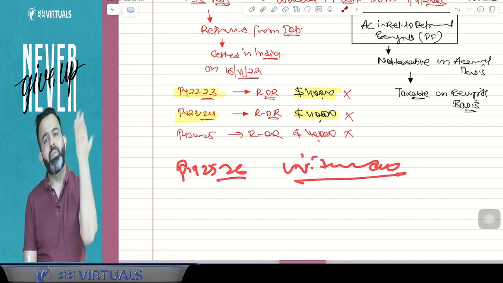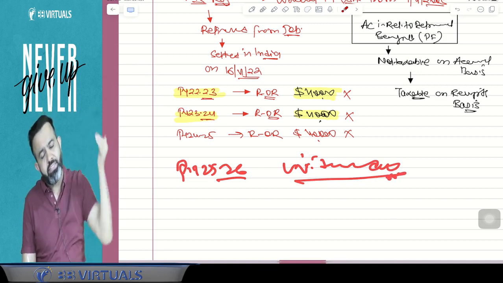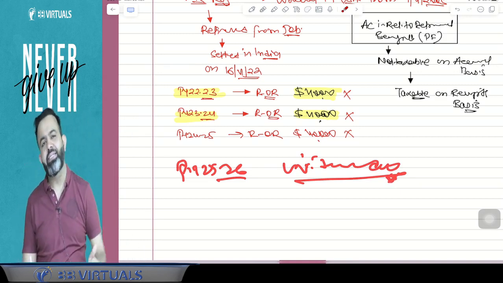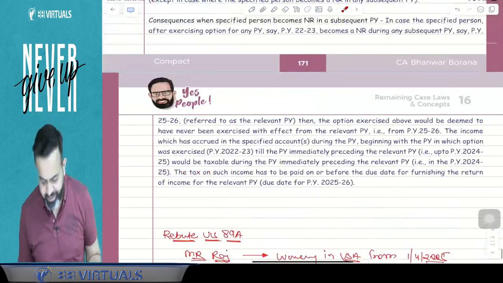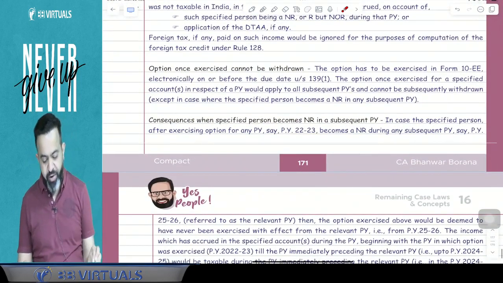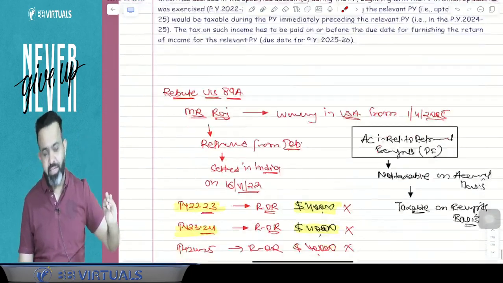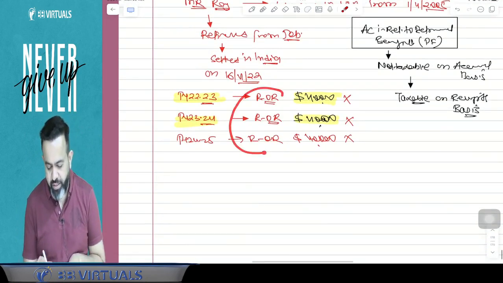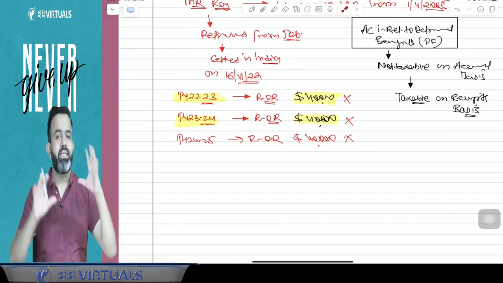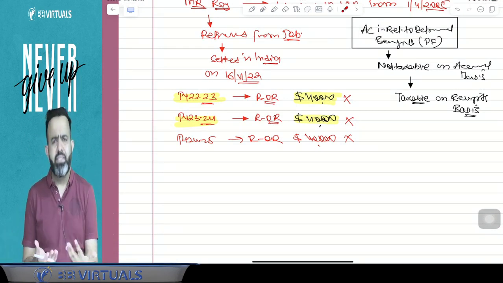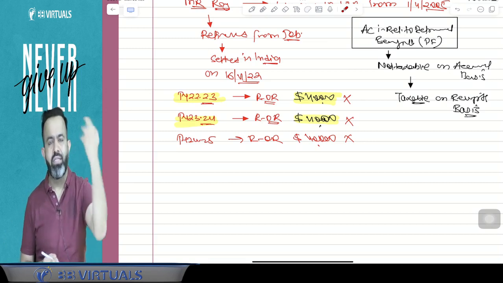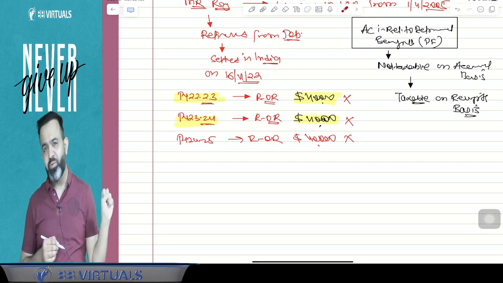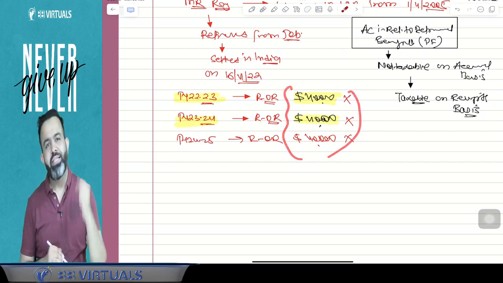So when he withdraws the money, at that time it is taxable in the foreign country, and at the same time it will be taxable in India. When this particular income is taxable in the foreign country, only then will it be taxable in India. But guys, this option is applicable only when that person is a resident. So if the person is a resident, he can exercise this option and say that I will pay the tax on this retirement benefit only in the year in which the money is received, or I withdraw the amount from that particular account. So whenever he withdraws, only at that time it is going to be taxable.